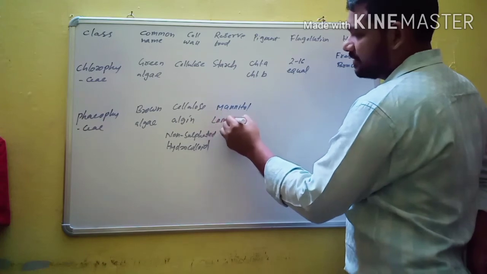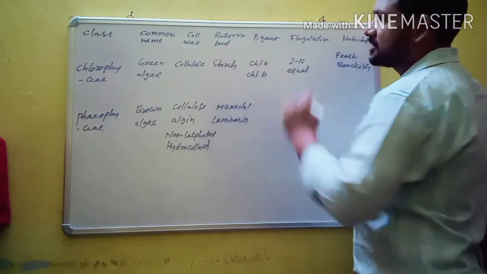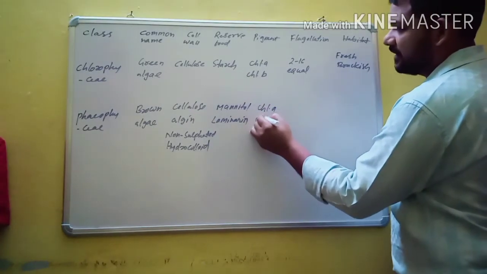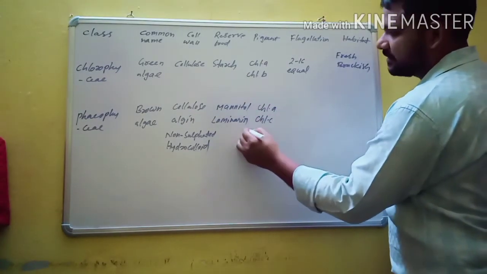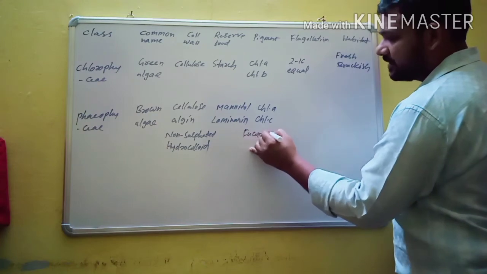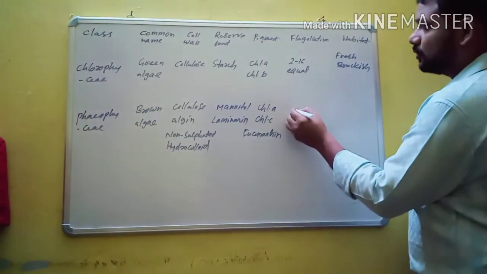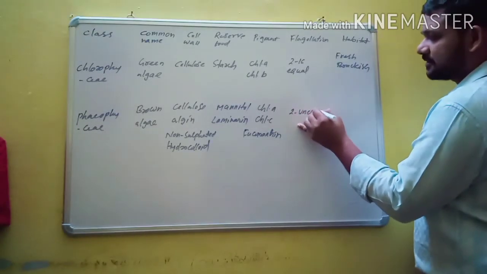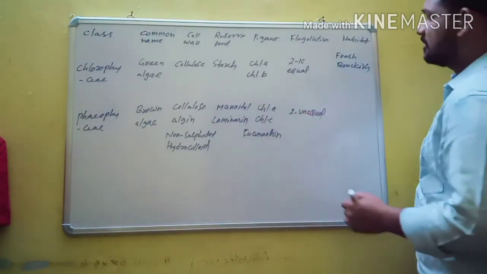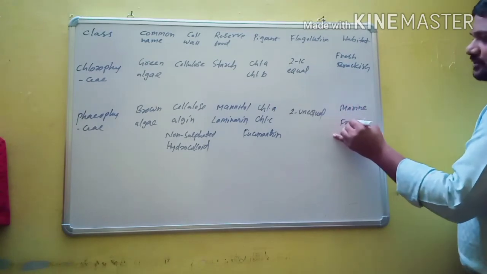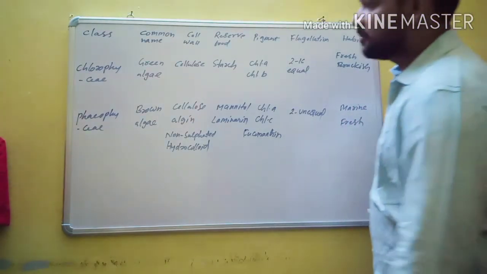The photosynthetic pigments are chlorophyll A, chlorophyll C and fucoxanthin. Due to abundance of fucoxanthin, they appear brown in color. Two unequal flagella are present. They are generally marine, and only a very few freshwater members are present.